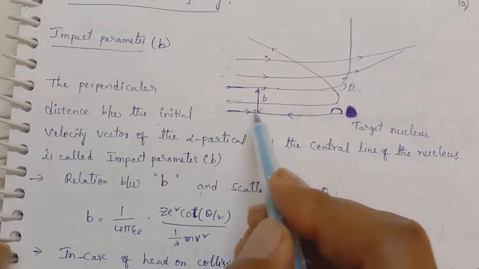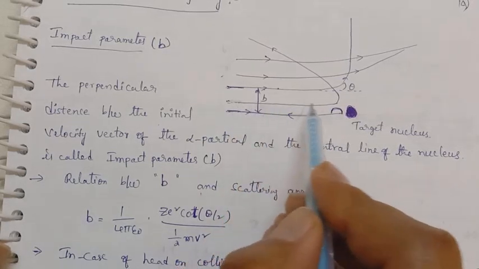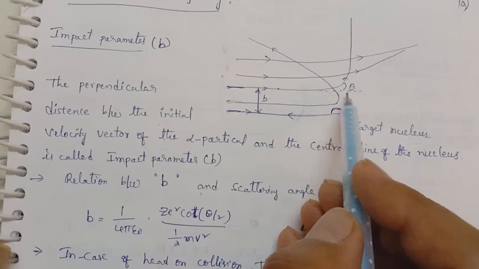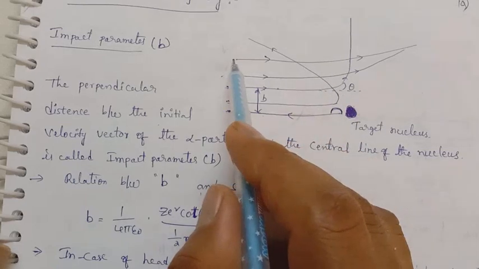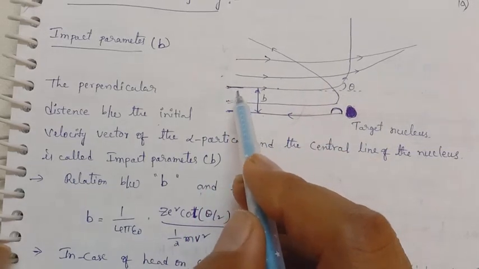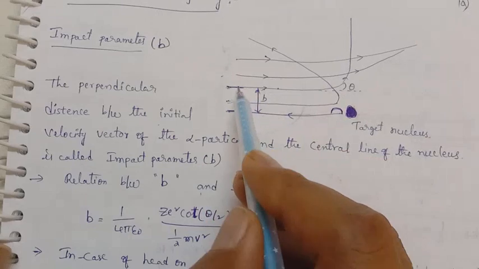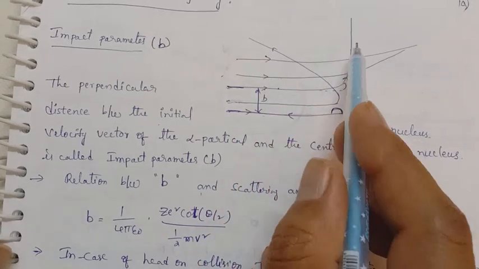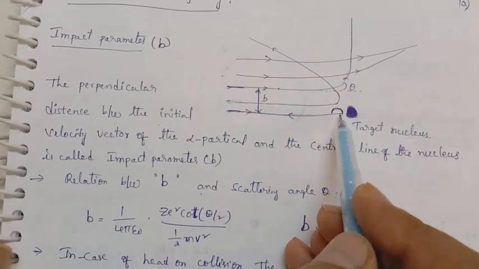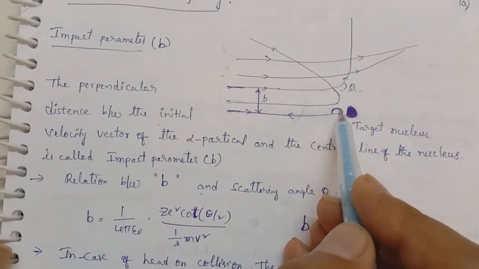If suppose above this central axis they are deflected by greater than 90 degrees, and again you increase the distance above this central line, then it will be deflected by 90 degrees. That is the scattering angle. What is the scattering angle here?